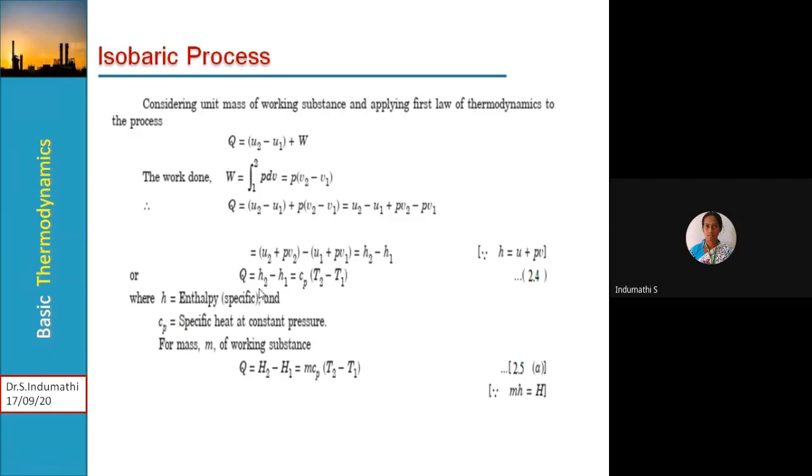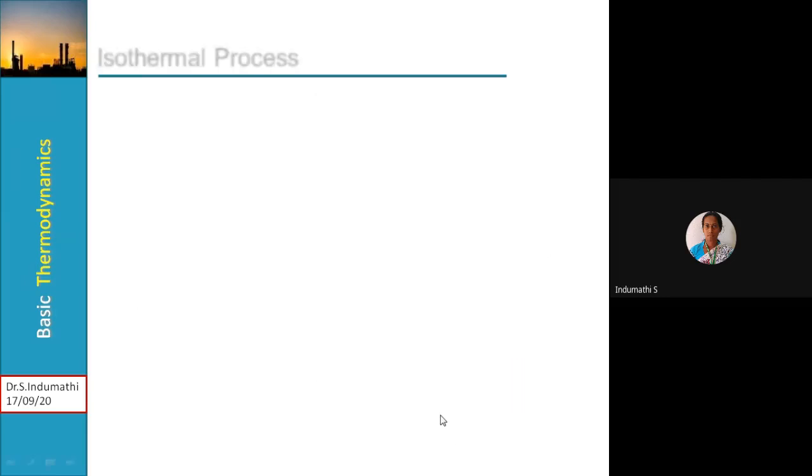Okay, then Q is equal to H2 minus H1, which can be written in terms of temperature difference as Cp (T2 minus T1). So this is the work interaction and heat interaction during the isobaric process. Okay, so for mass m of working substance, Q is equal to m Cp (T2 minus T1).